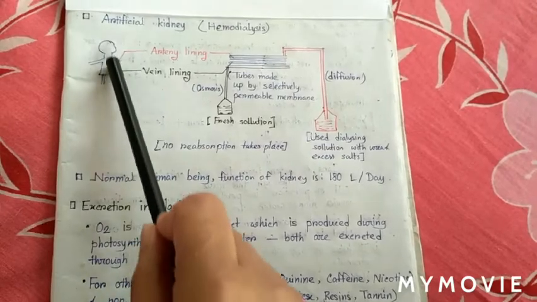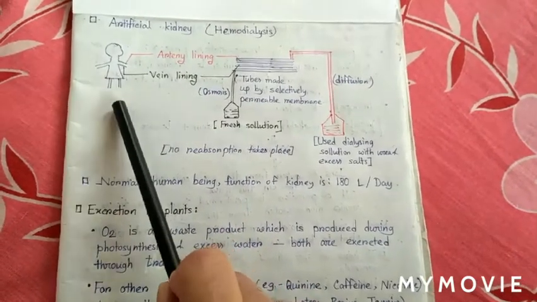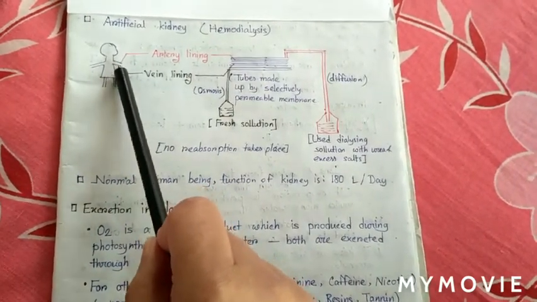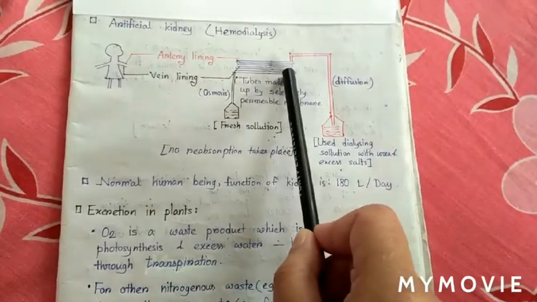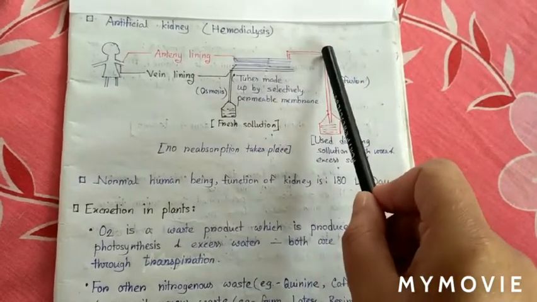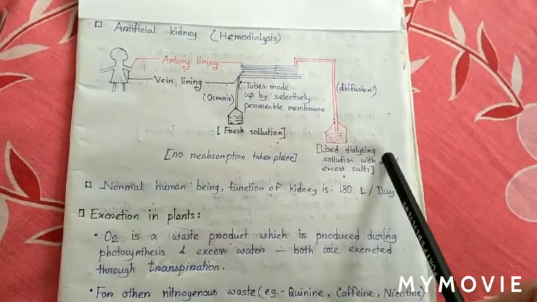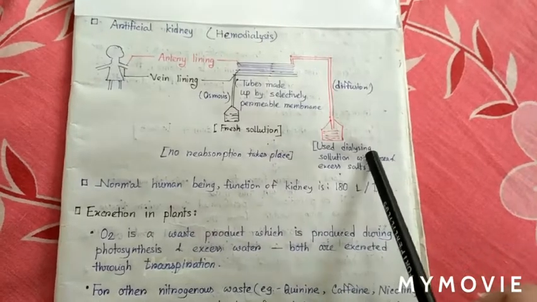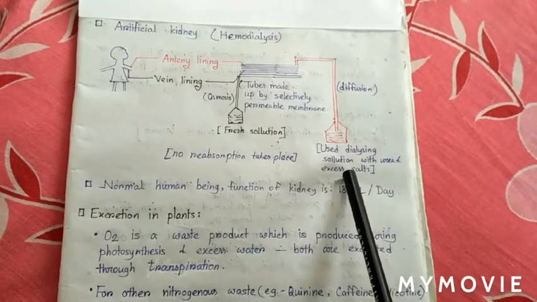Then it flows throughout our body and collects waste materials. Then the waste material passes through the vein line, goes through the tubes, and by a simple diffusion mechanism it is collected into the other container, which is full of used dialyzing solution with urea and excess salts.